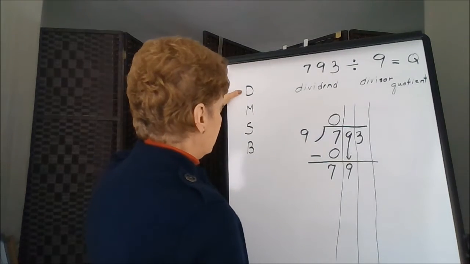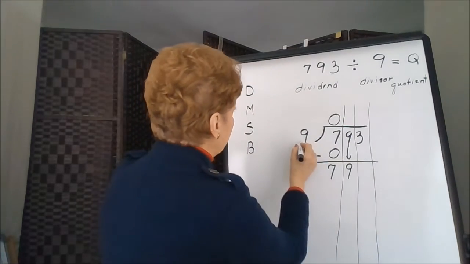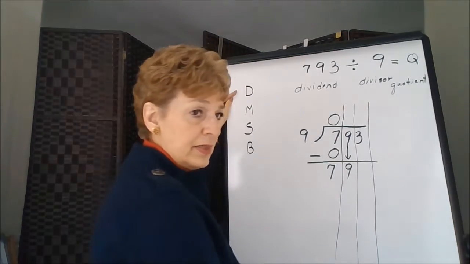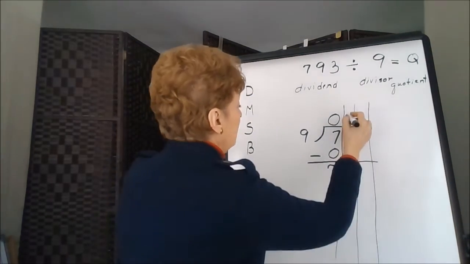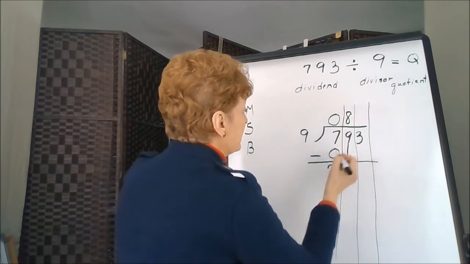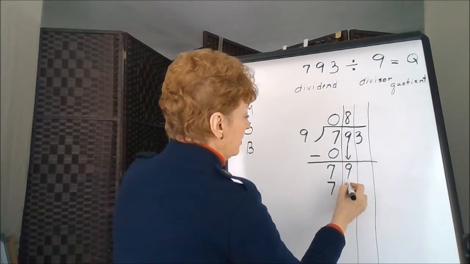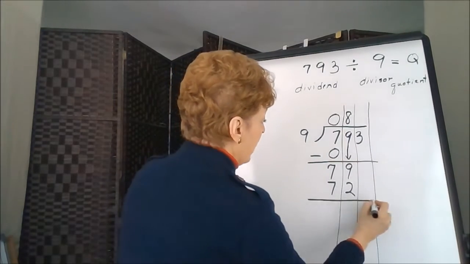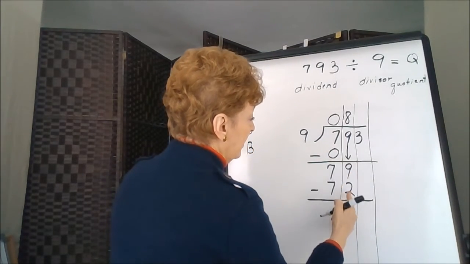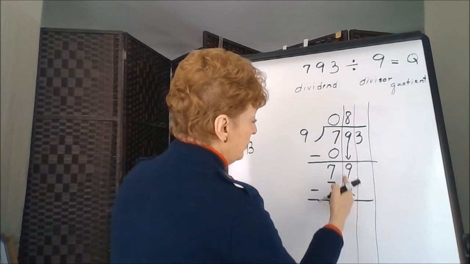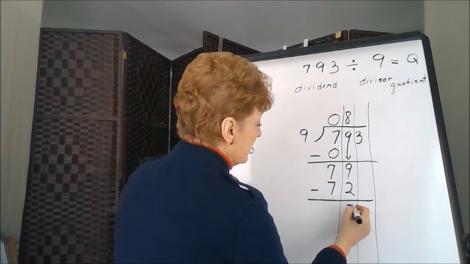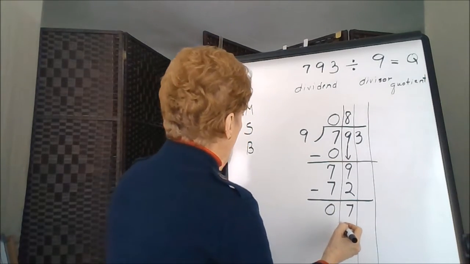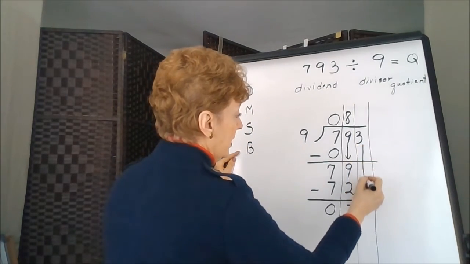Start again. We're going to divide. 9 goes into 79. The closest we can get is 8, because 8 times 9 is 72. That's the multiplying. Here's our subtraction step. 9, subtract 2 from 9. We're going to get a 7, and 7 from 7 is 0. Bring down our next number